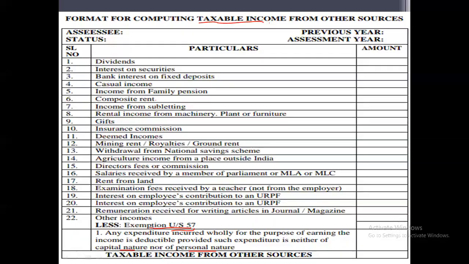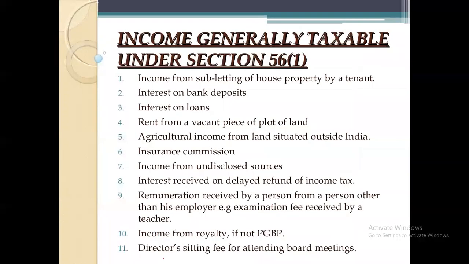Next, we have some incomes which are taxable under the head income from other sources. Some incomes which have not been taken in the first four heads of income, that left out income will be taken to the head income from other sources.